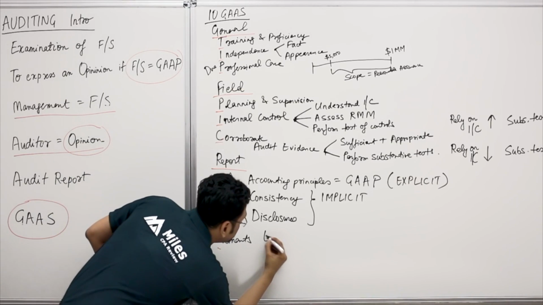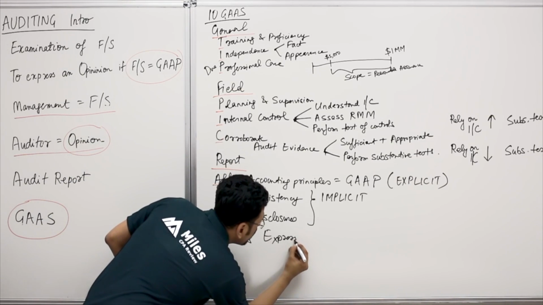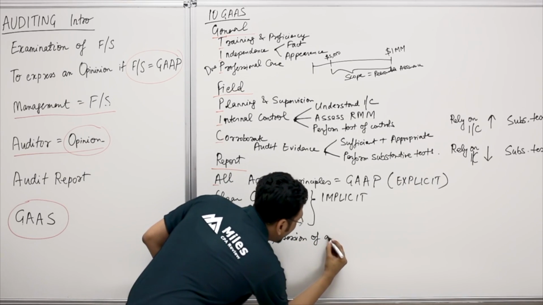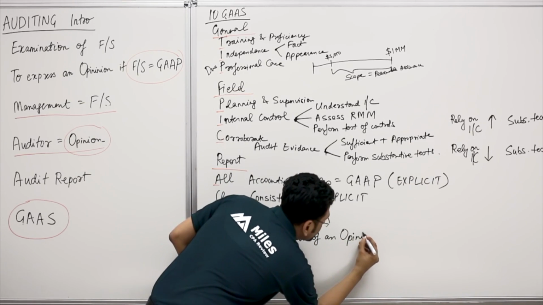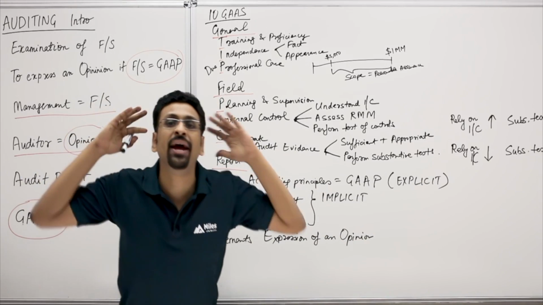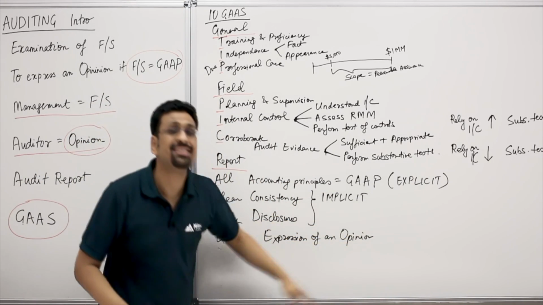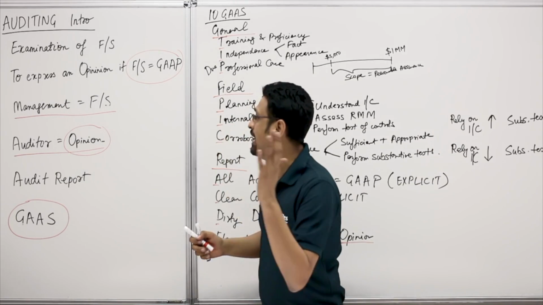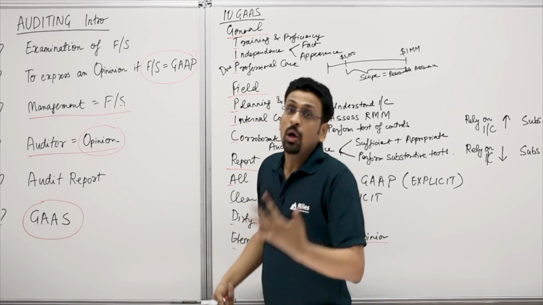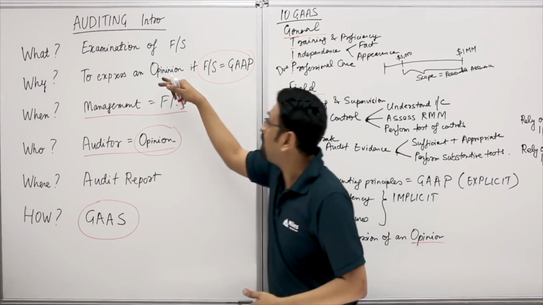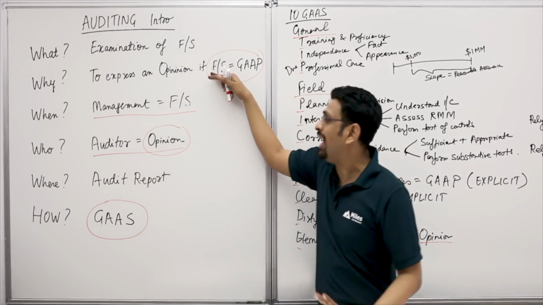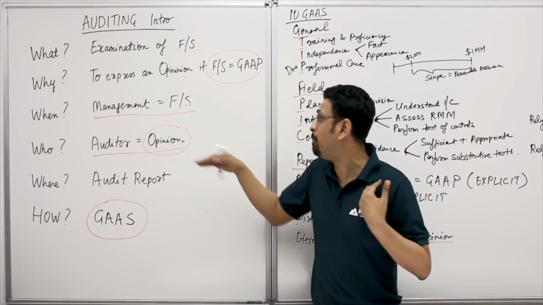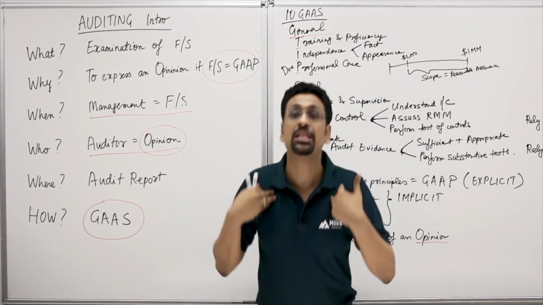This is expression of an opinion. Guys, this is why we are paid all the big bucks for, to express an opinion on the financials. Remember, we had it right here. So we had the audit is done to express an opinion on the financials. Who gives the audit? Who gives the opinion? We, the independent, the expert auditors.